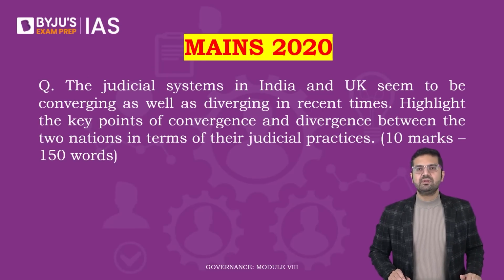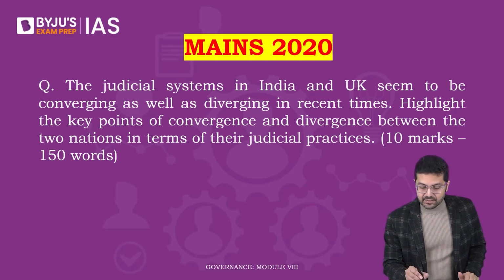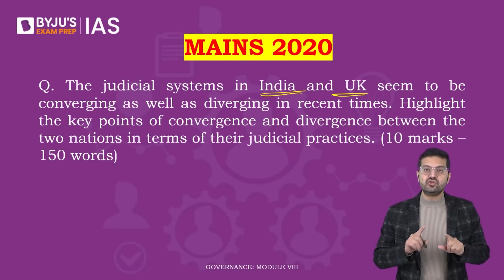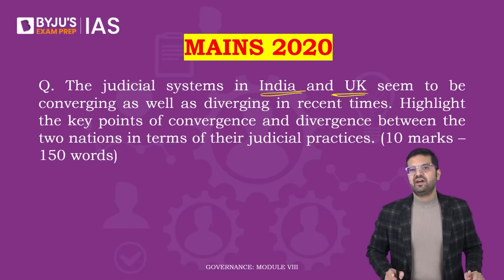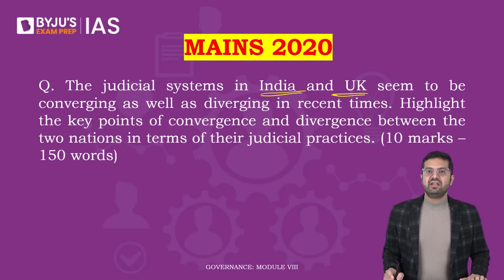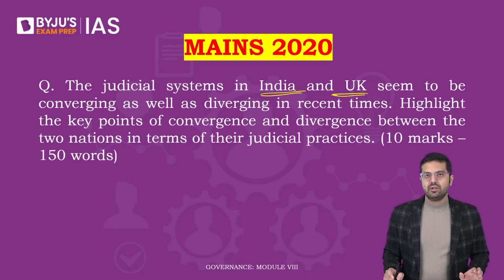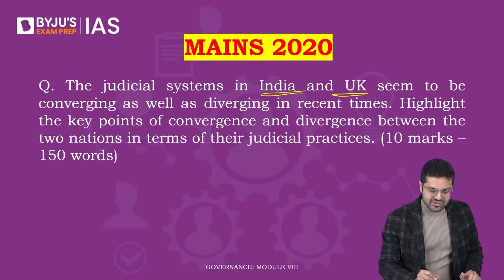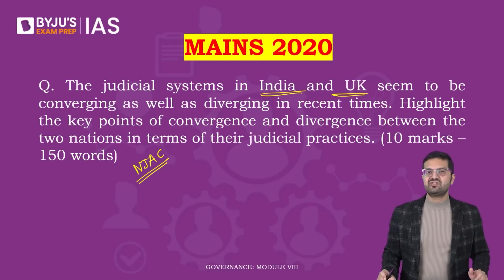To give you an example, in Mains 2020, a question was asked on the comparison between the Indian and the UK's judicial system. Of course, since 2005, we have had the Constitutional Reforms Act passed in the UK, where they have created something called the JAC, the Judicial Appointments Commission. Though we also tried to create an NJAC, which was struck down by the Supreme Court, though the demand for NJAC had been since the 1980s. UK has a JAC.